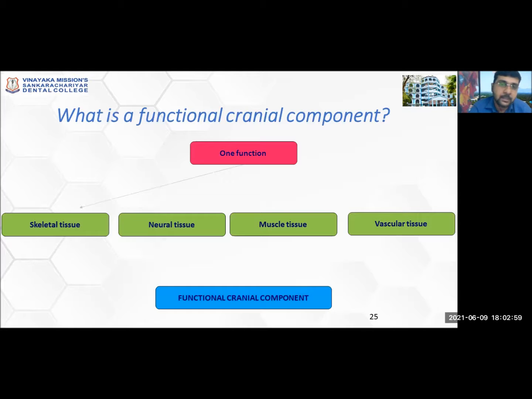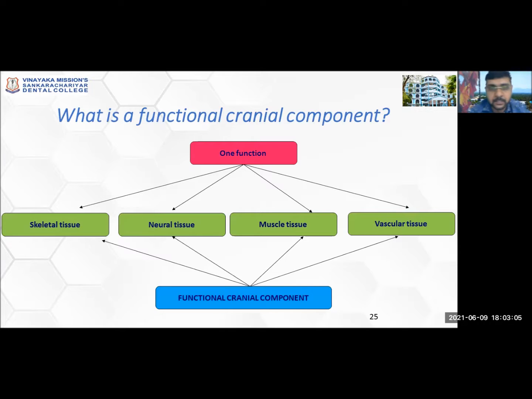He explained a term called functional cranial component. So what is a functional cranial component, or FCC? All the organs, the tissues and the tissue spaces which take part to perform a single function are called a functional cranial component. So for example,